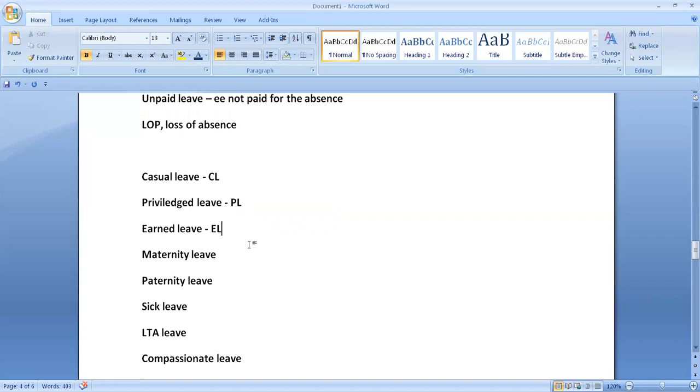Maternity leave, ML. In India, according to the rule it is 12 weeks, but companies give more than 12 weeks as a benefit, company specific, but as a rule it should be a minimum of 12 weeks. The maximum is whatever the company gives as a benefit.